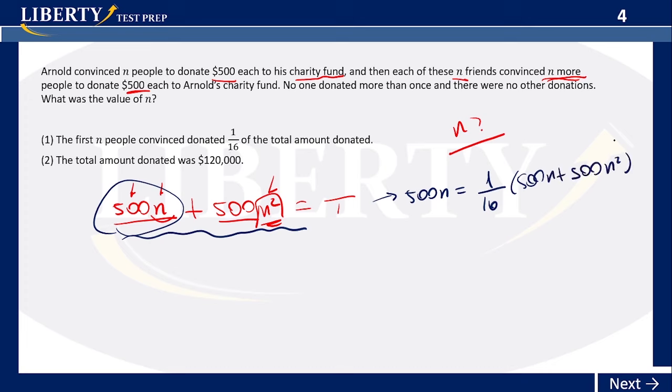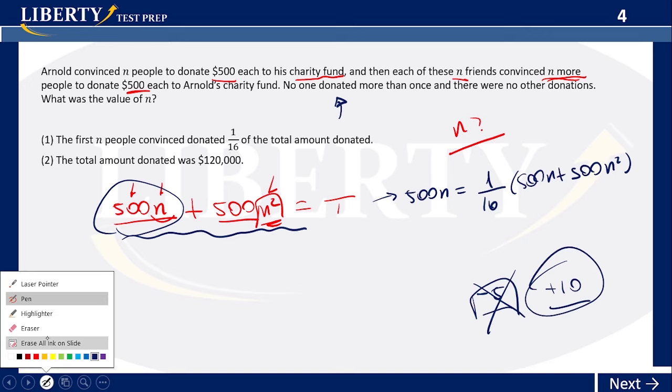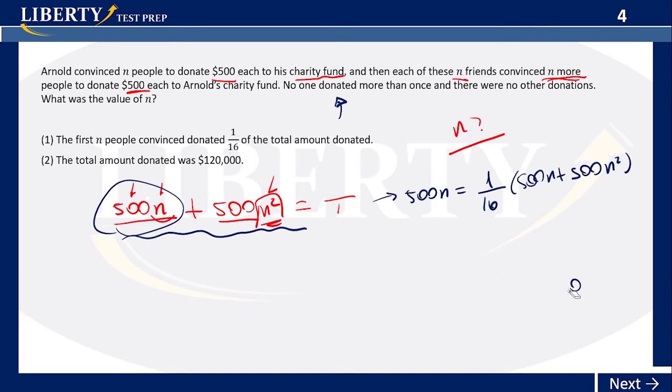Are we going to be able to get the answer? Probably. We know we're going to get 2 answers. We have to see if we get one negative and one positive. Let's say at the end we have 2 solutions and we get -5 and positive 10. We cannot use -5 because in this question they're asking us about people, and you're not going to have -5 people. So the negative answer would be eliminated, and you'd only be left with the positive one. Let's see what we get, but we definitely are going to get 2 answers.